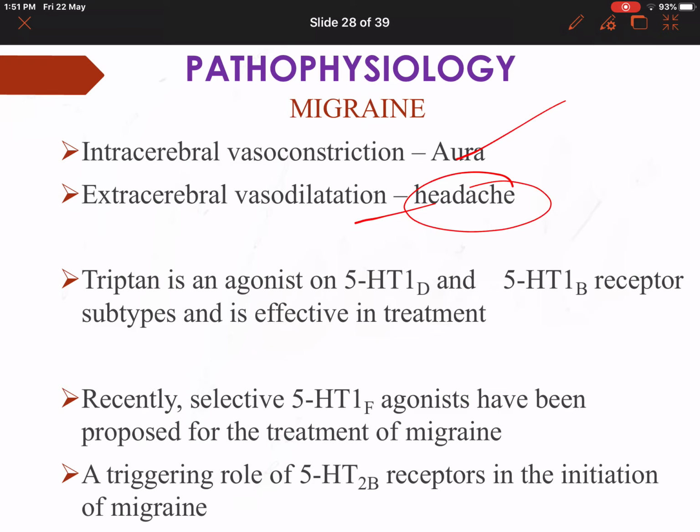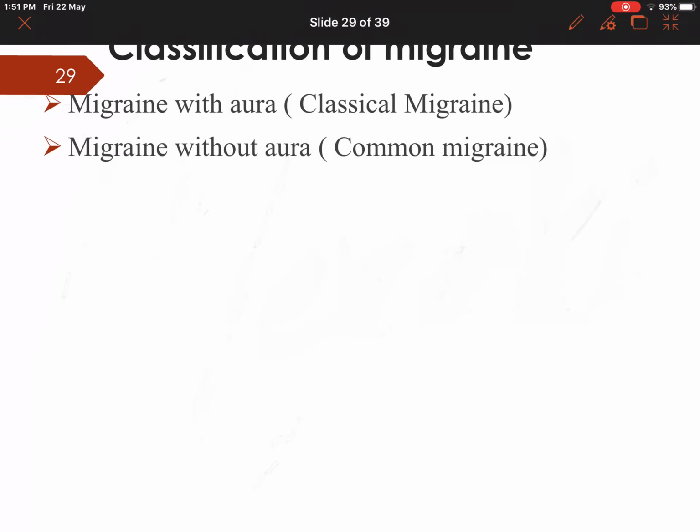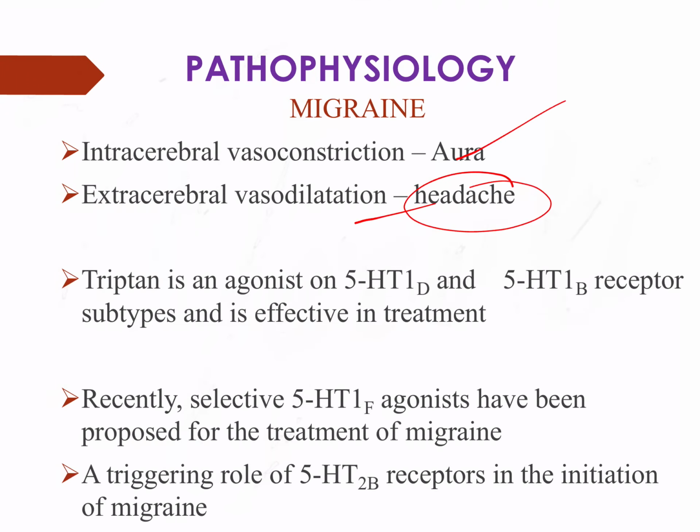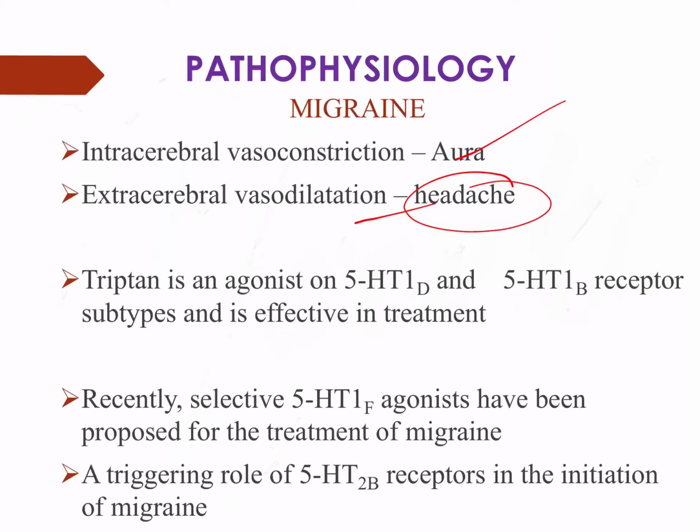Based on this, migraine is classified into two categories. Migraine with aura is classical migraine. Migraine without aura is common migraine. So what is the pathogenesis? Because of vasoconstriction, there is aura, but headache is because of vasodilatation. What are the other symptoms associated with migraine?